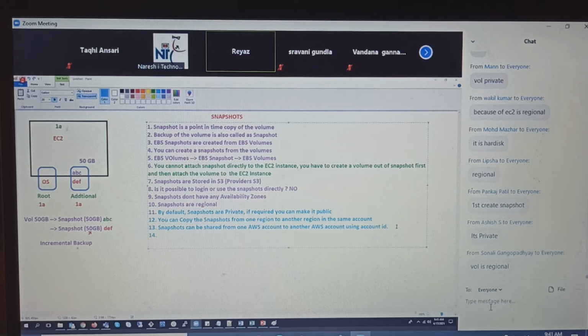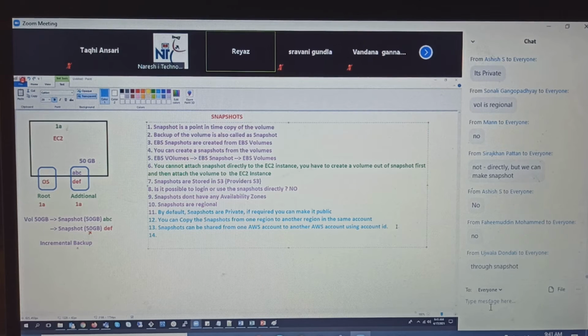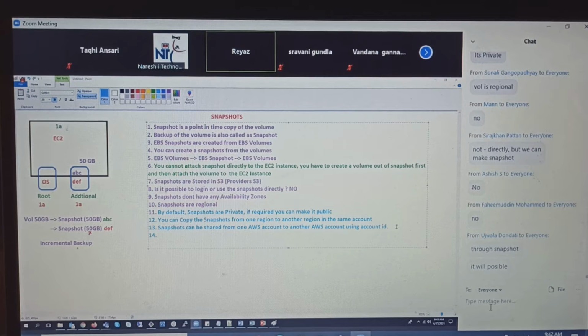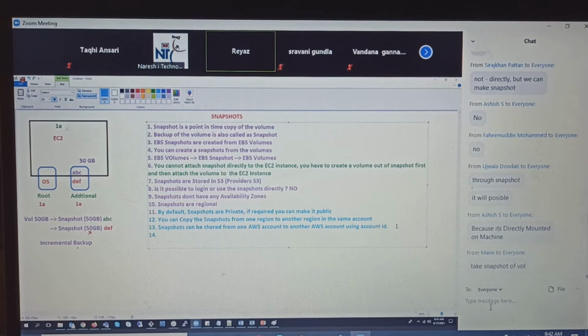So guys, volumes you cannot directly move. You need to create a snapshot out of it. Is it possible to move the volumes directly from one region to another region? No, volumes cannot be moved. So you need to take the snapshot, and that snapshot can be copied from one region to another region. Directly, volumes cannot be copied. You know that answer, I know.